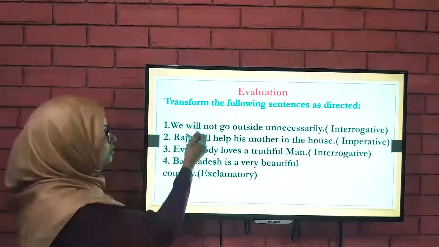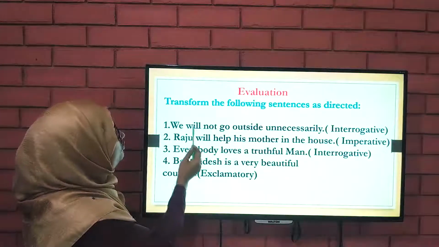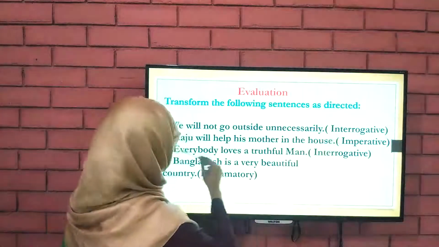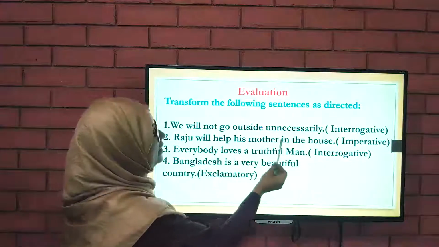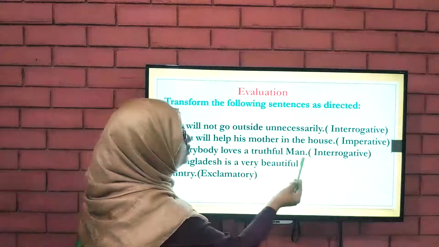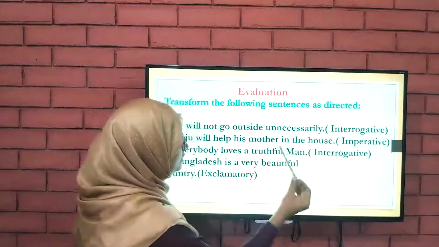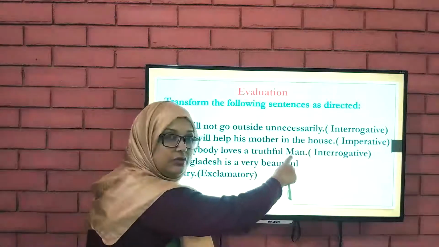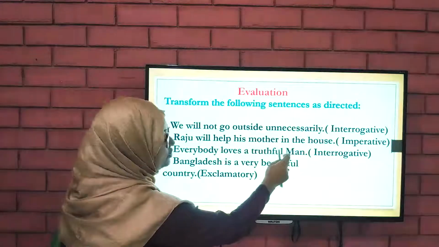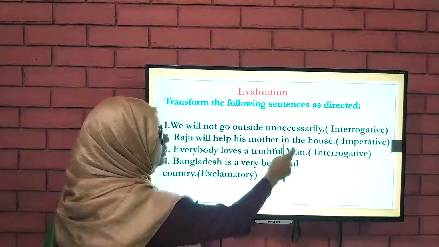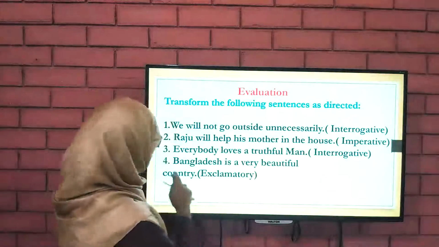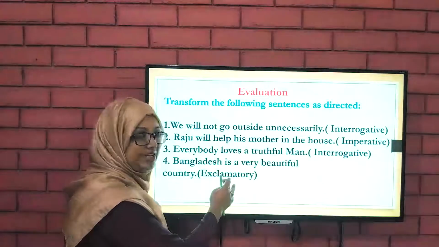Okay. So what is the sentence? We will not go outside unnecessarily. You will make it interrogative. Raju will help his mother in the house. Imperative. Everybody loves a truthful man. Interrogative. This is a mistake. We should write it in small letter. Okay. You should remember, we will write this in small letter. Bangladesh is a very beautiful country. You will turn it into exclamatory.